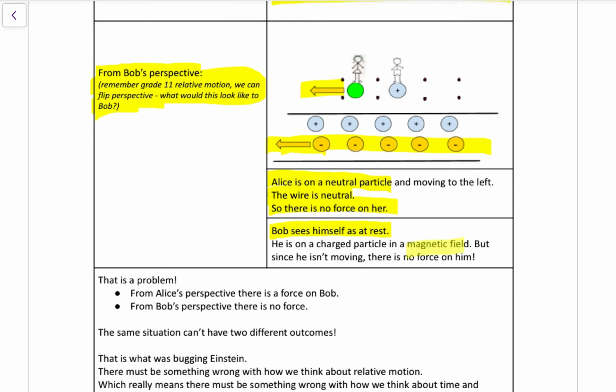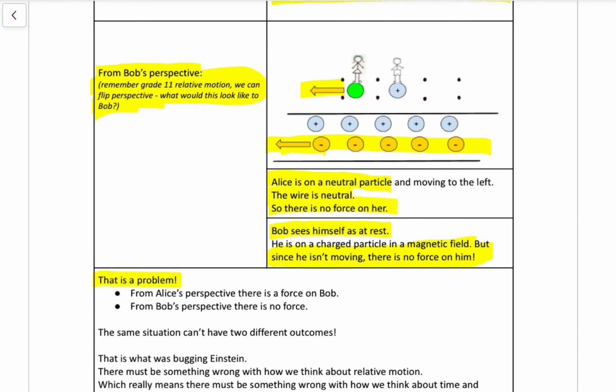He's at rest in a magnetic field, but that QVB, that motor principle, required motion. He's on a charged particle, but the charged particle isn't moving as far as he's concerned. So from his perspective, since he sees himself as stationary, he doesn't see himself as having a force on his positive particle. So he sees Alice with no force, but he also sees himself with no force.